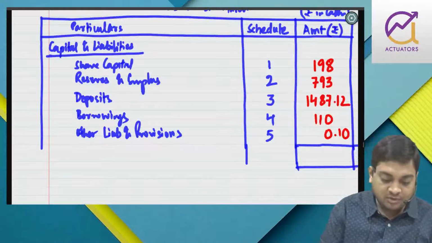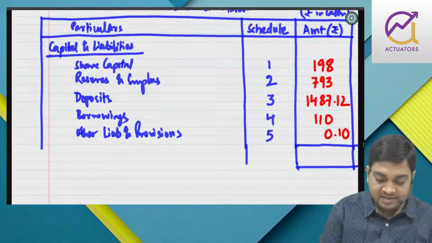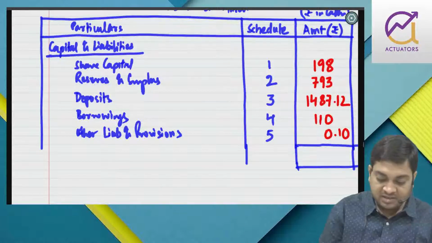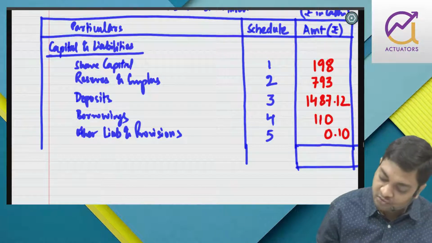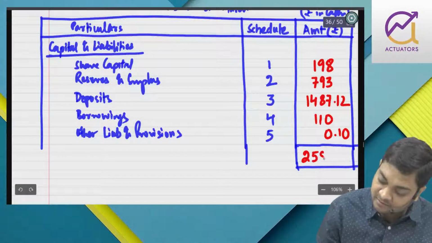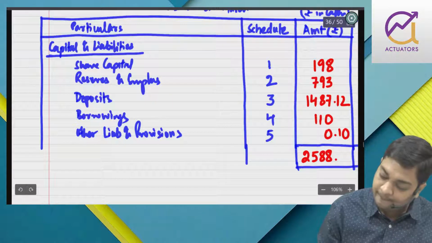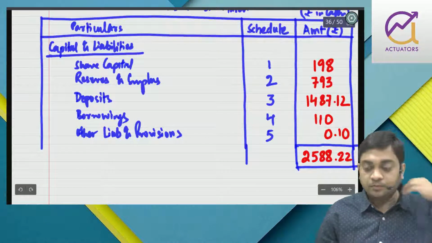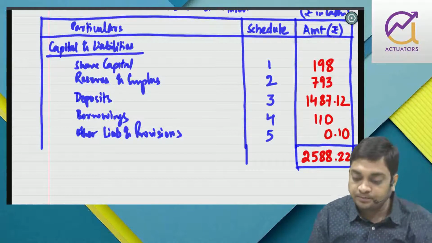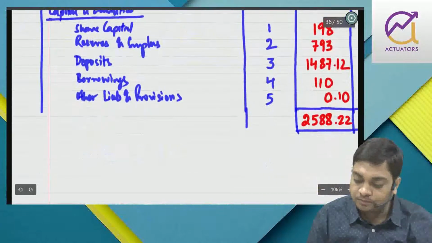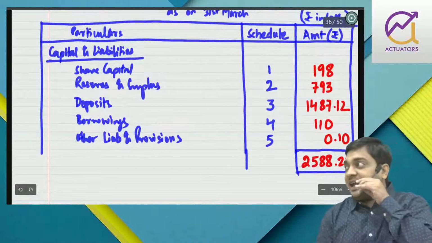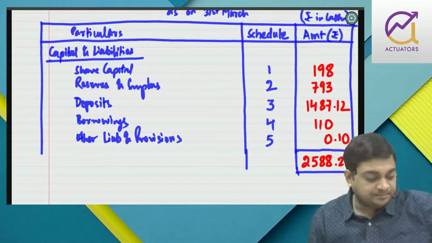So just take the total: 198 plus 793 plus 1487.12 plus 110 plus 0.10. That is 2588.22. So the liability side has been prepared successfully.